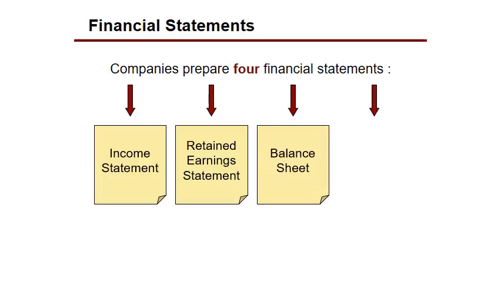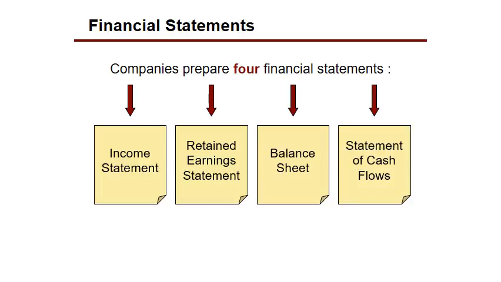We will have 4 financial statements that we will talk about in this class: a balance sheet and an income statement. The balance sheet is going to report our assets, our liabilities, our stockholders' equity. Our income statement is going to show our revenues, our expenses, our net income, which then gets closed out to the balance sheet onto retained earnings. And then we will also have a statement of cash flows. At this point, guys, you just need to know that there's a statement of cash flows.